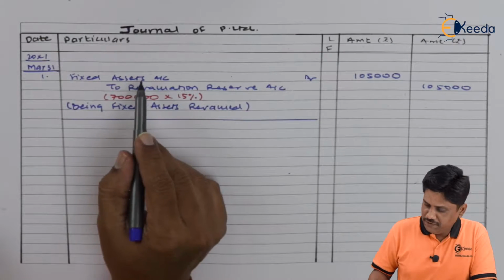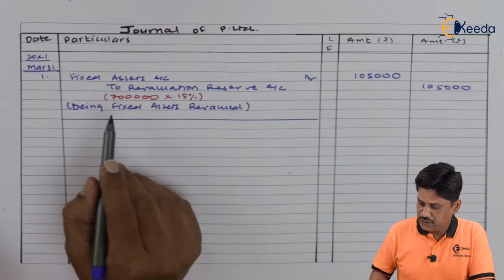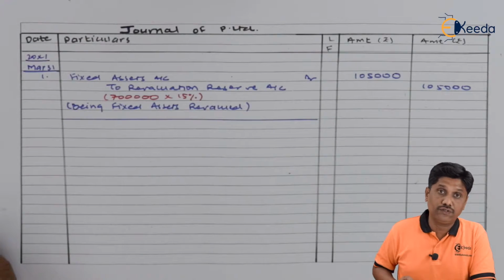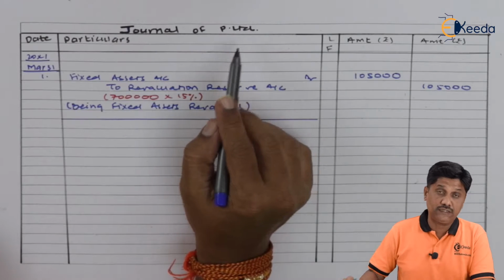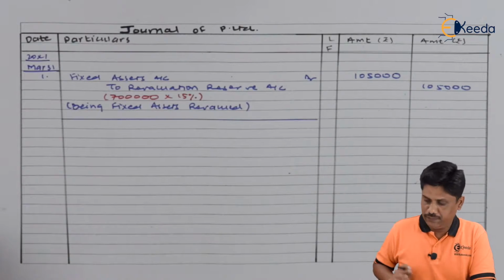Friends, you can notice the entry: fixed asset account debit to revaluation reserve account, 7 lakh's 15% increase, being fixed assets revalued. These are the revaluation of our own assets. Q Limited will carry out its own revaluation, for which we are not recording an entry.